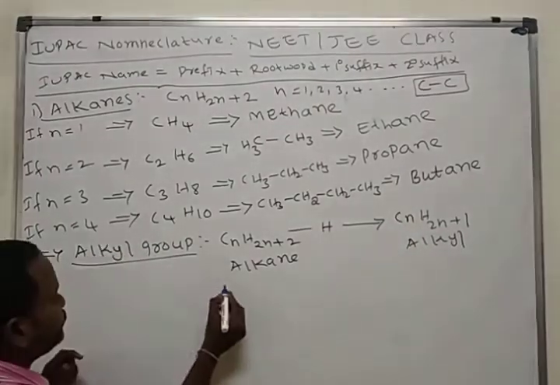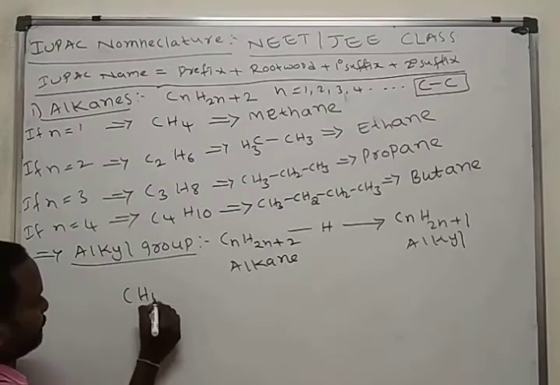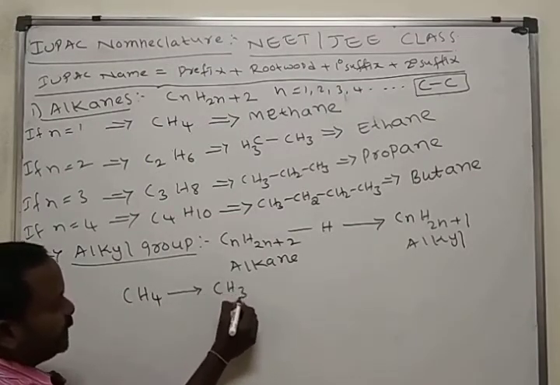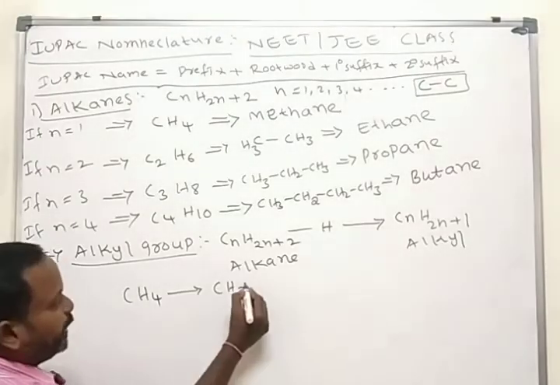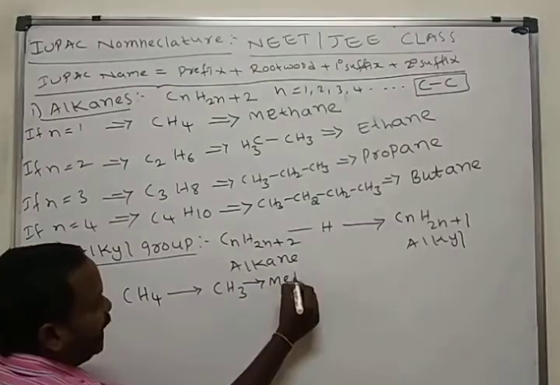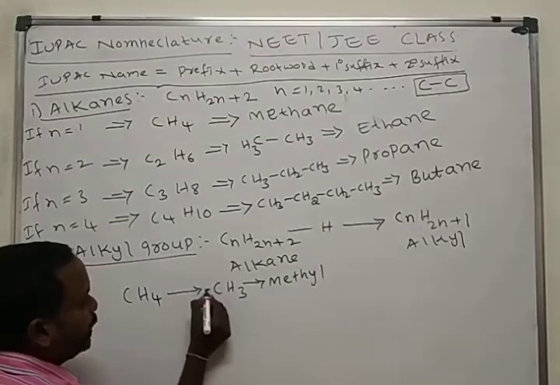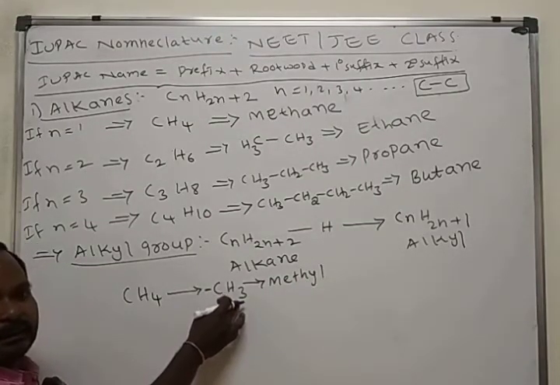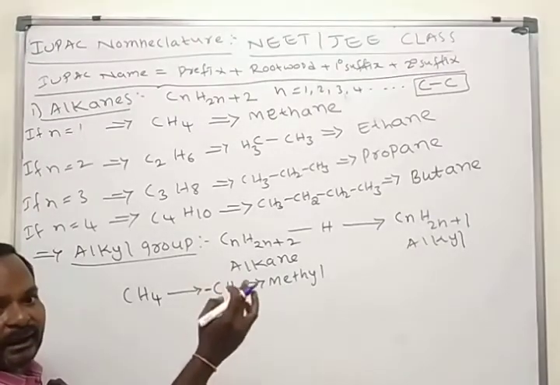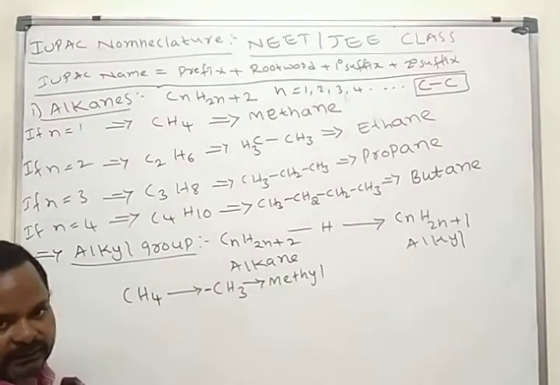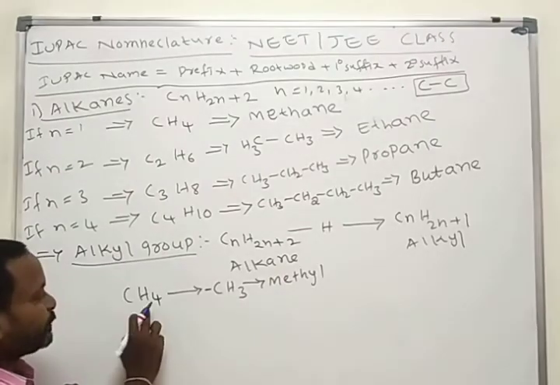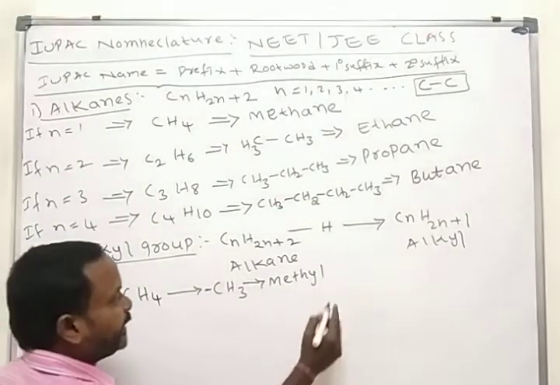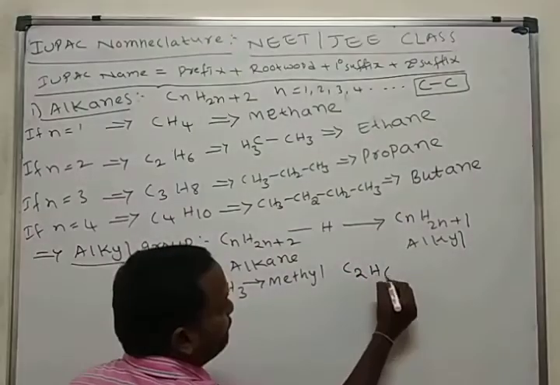Here you take methane, CH4, remove one hydrogen, what will you get? CH3. What do we call it? Methyl. You put a bond here. Why put a bond here? Always carbon exhibits tetravalency. It should form 4 bonds around it. Here 4 bonds are over, but here only 3 bonds. That's why I put the bond. Methyl.